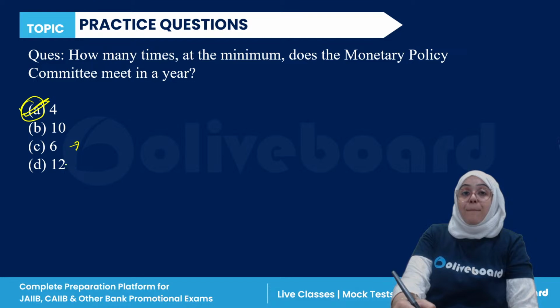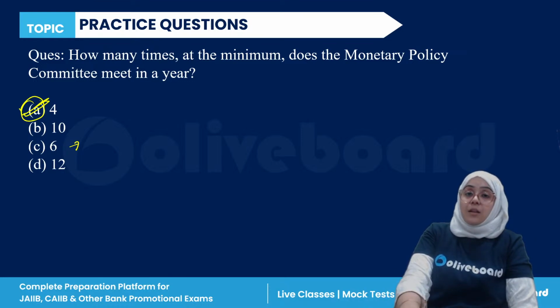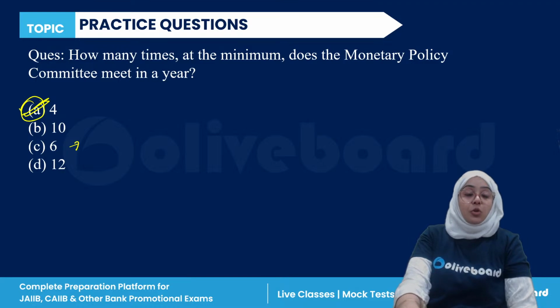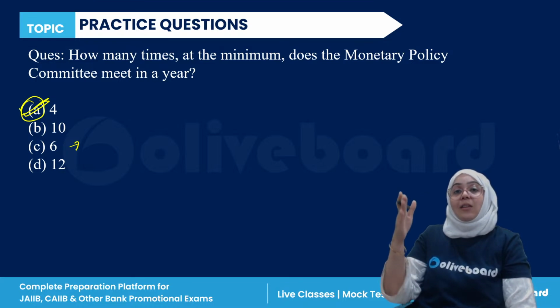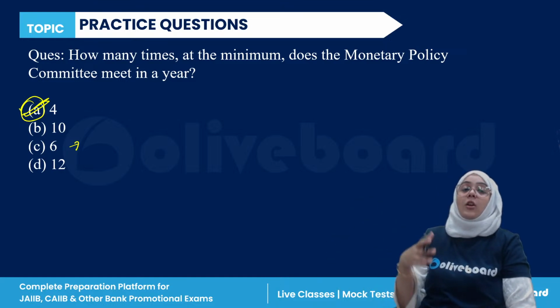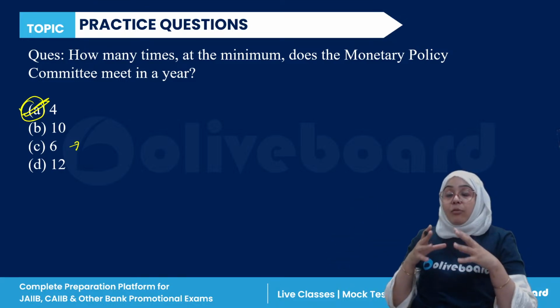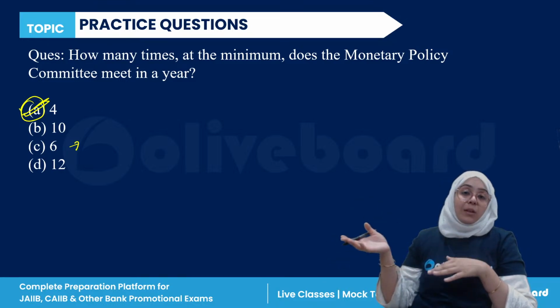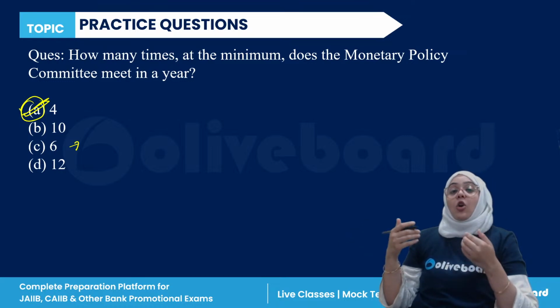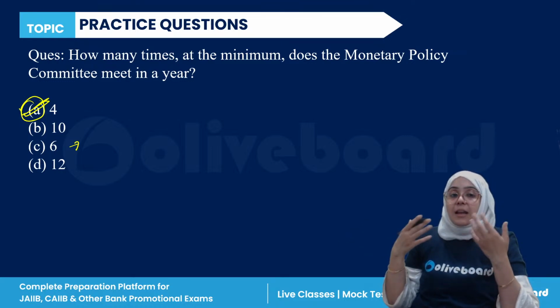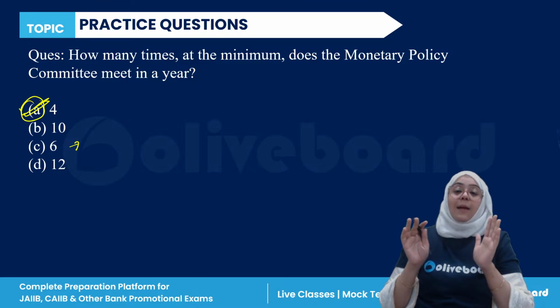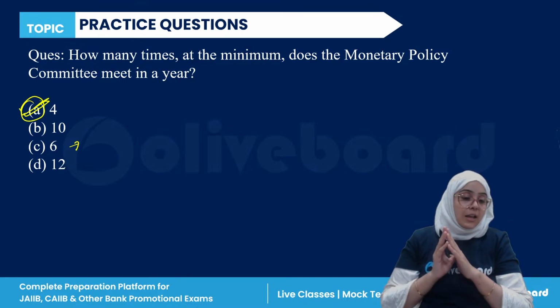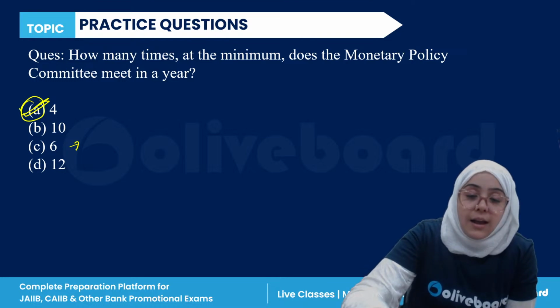Monetary policy regulation is done at least 6 times in a year, on a bi-monthly basis, according to liquidity. But the Monetary Policy Committee should meet at least 4 times in a year. A is the correct answer. Okay, done.